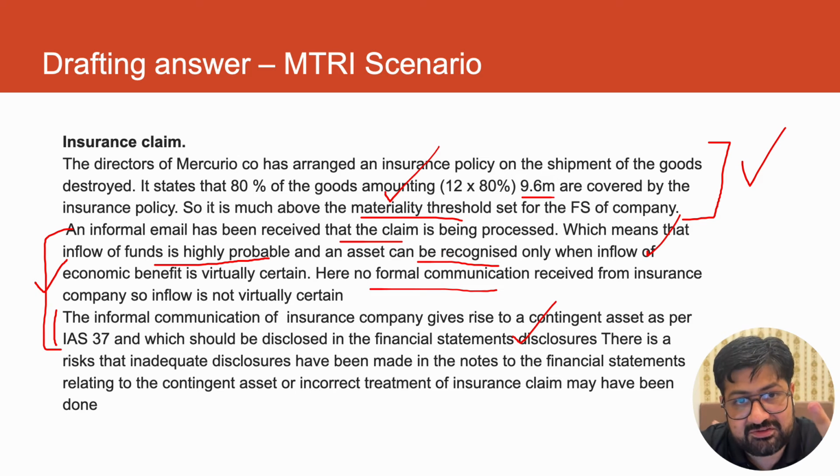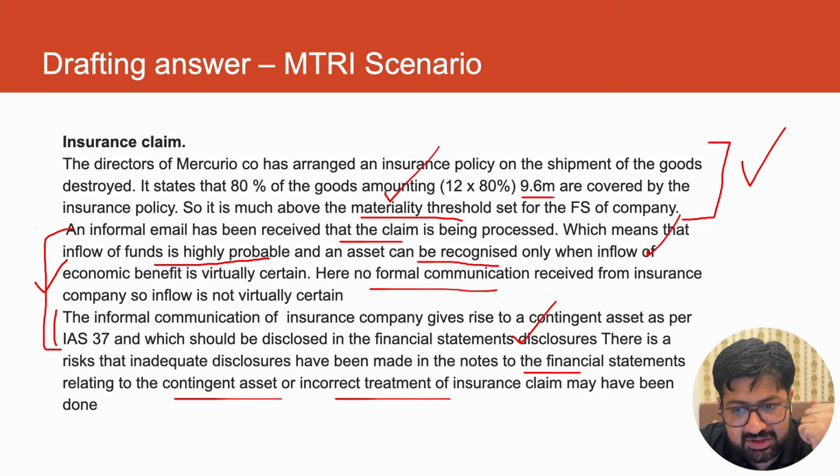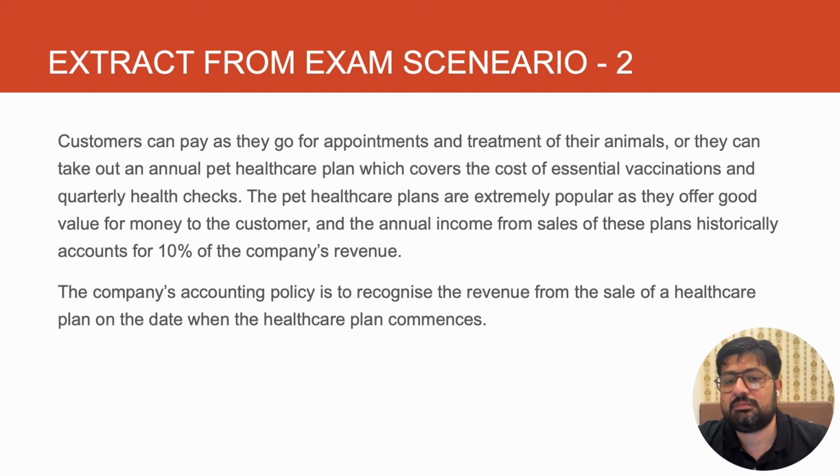Students don't give an IFRS reference or they don't apply it to the scenario. So the risk is that inadequate disclosures may have been made relating to the contingent asset, or incorrect treatment may have been done. So simple is that. So this is how audit risk or risk of material misstatement needs to be discussed. Now, MTRI, so impact as well has been discussed. Now, another scenario we will talk about.